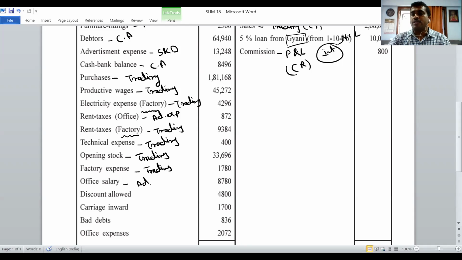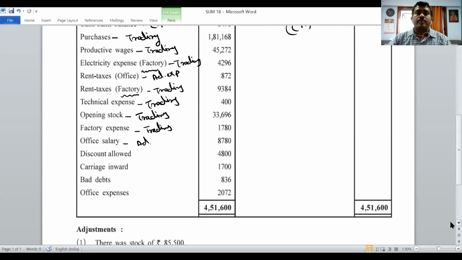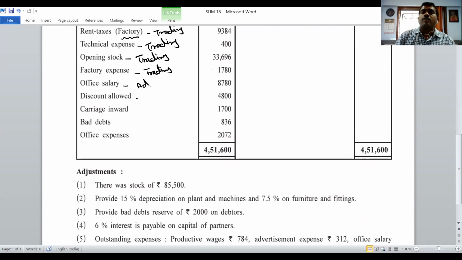You are getting the points? Discount allowed related to sales and distribution. Carriage inward, it's an expense but related to trading. Bad debt, bad debt is a loss. Other expenses and losses. Office expenses, administrative.